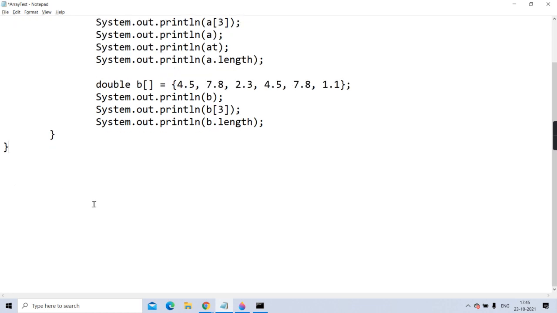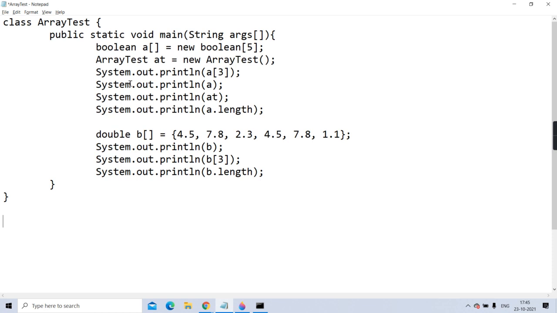Okay? Now you can create an array of references also. That is an array of objects. Here we created arrays of primitives. Was it an array of 5 booleans? Is this an array of 6 doubles? 6 doubles. This is 5 booleans. But 5 booleans, 6 doubles, they all are what? Primitives. No? Is this a primitive value? Are all 5 booleans primitive?